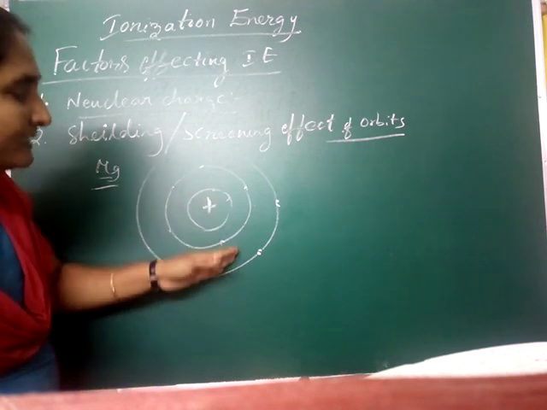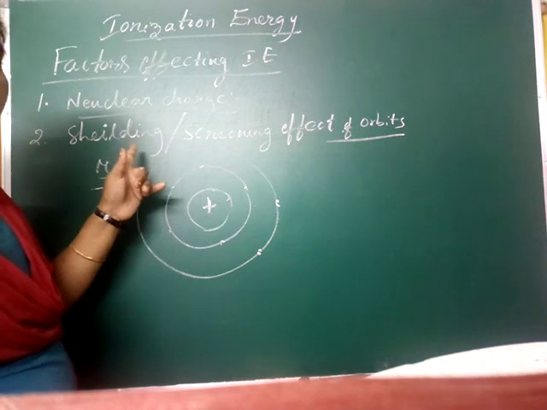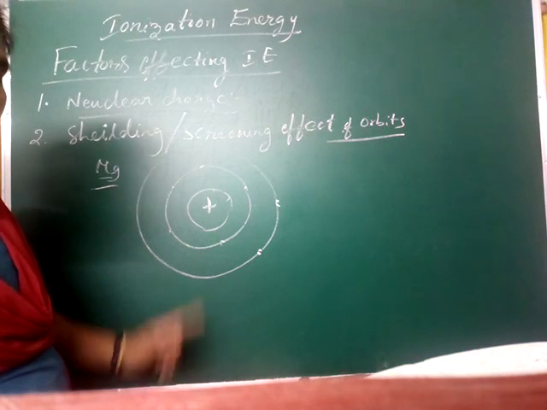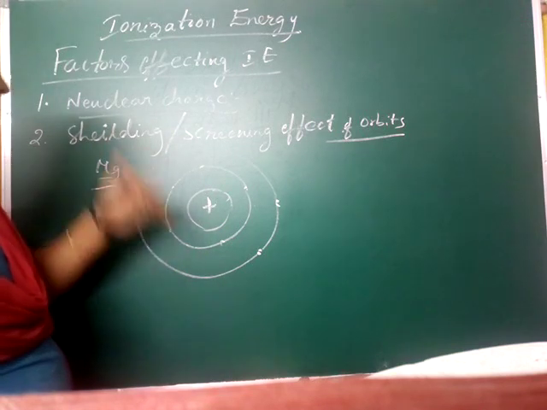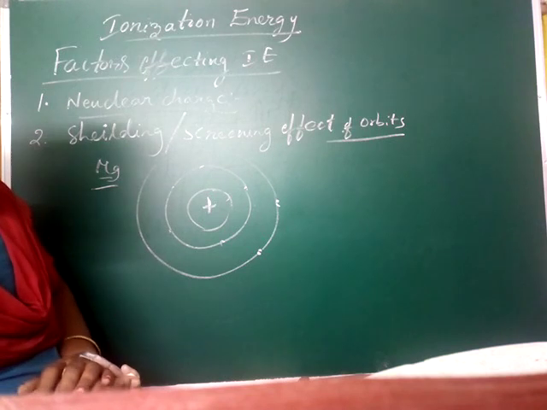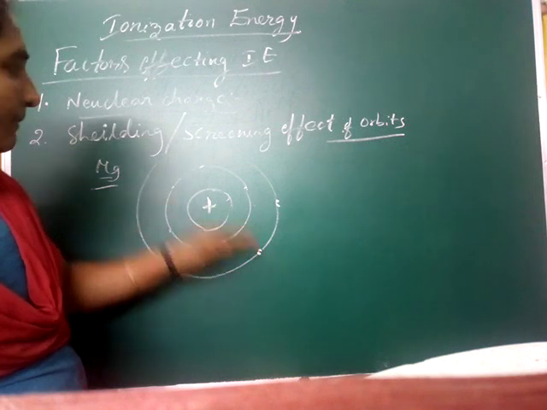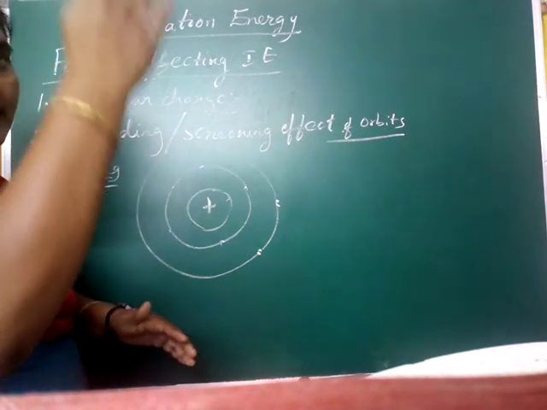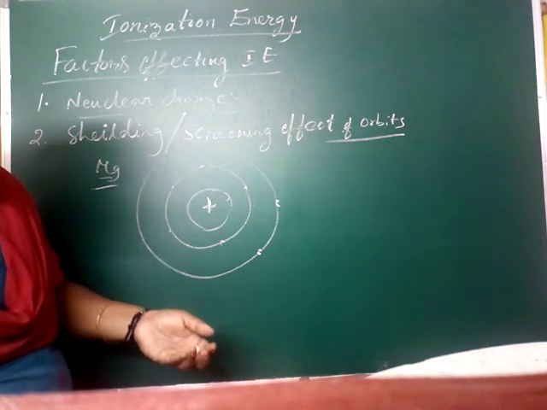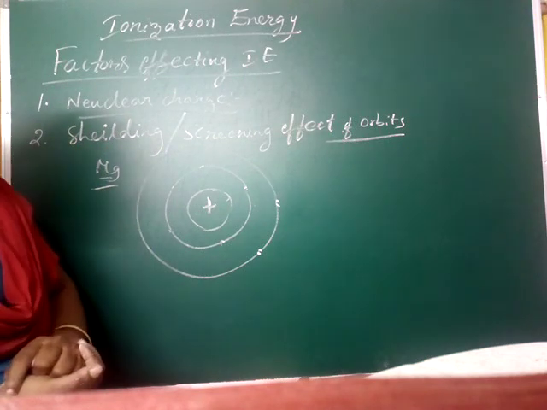That obstacle of the orbits is called the screening or shielding effect. It shields, that means it reduces the effect of the charge of the nucleus on the electrons. That is called the shielding or screening effect of the orbitals. Do you understand? As the number of orbits increases, the shielding effect will increase. That means obstacles will increase, and then you can remove the electron using less energy.